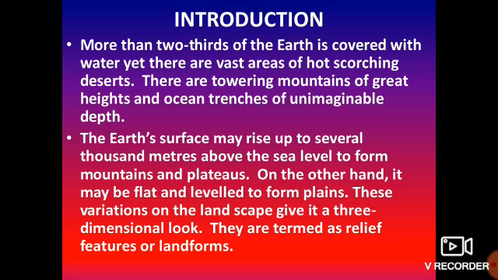Earth's surface may rise up to several thousand meters above the sea level to form mountains and plateaus. On the other hand, somewhere it may be flat or leveled, which are called plains. So there are variations in the landscape.